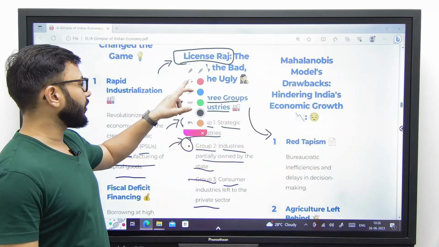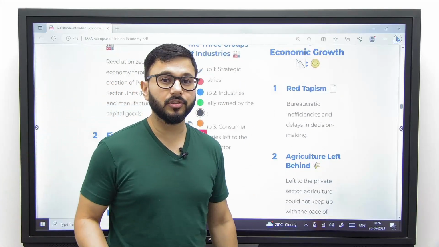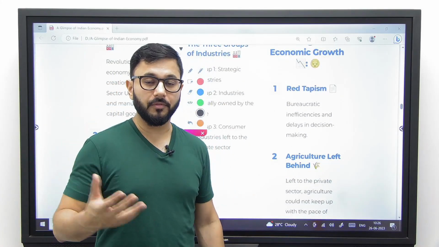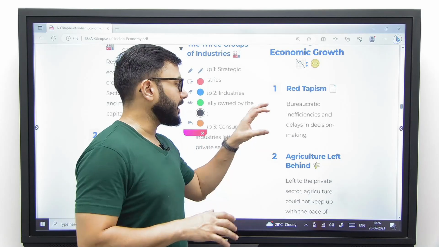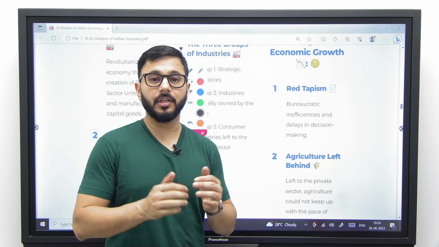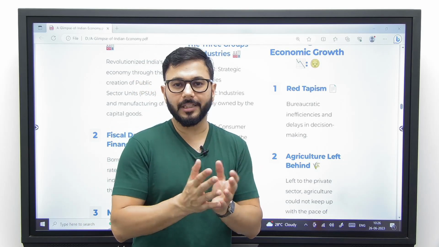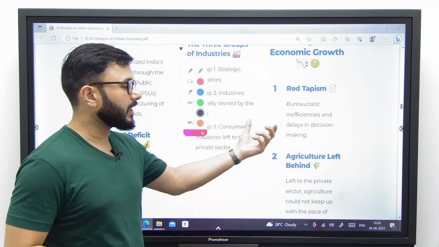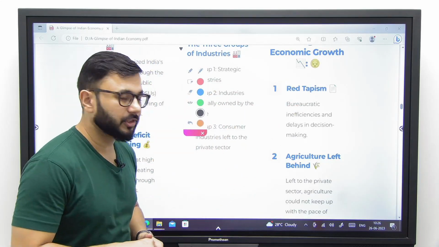What do you mean when you say red tapeism? It directly means that in order to take those licenses, you have to go to the bureaucracy, you have to go to those babus, just like in the series office, and the end result is that they end up taking a lot of corruption, end up taking a lot of your time, and efficiency of the economy as a whole goes down. So this red tapeism was an outcome of license Raj system. End result is inefficiency in the system.